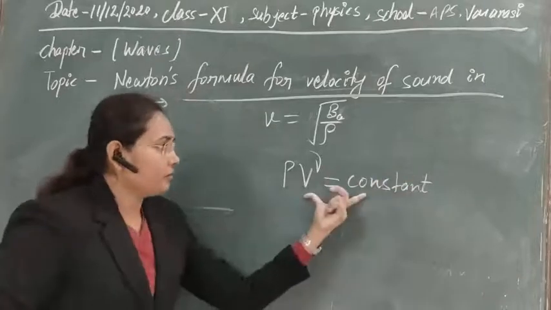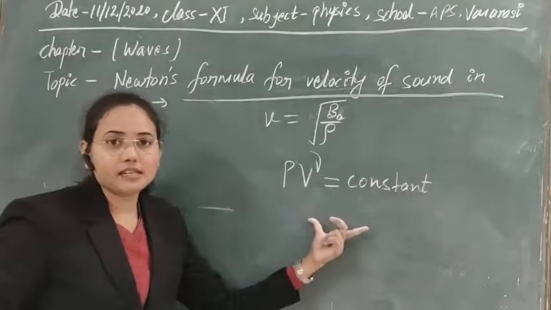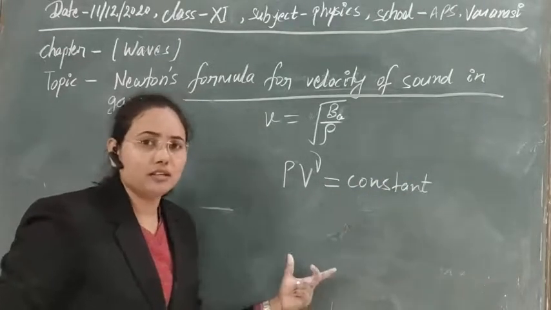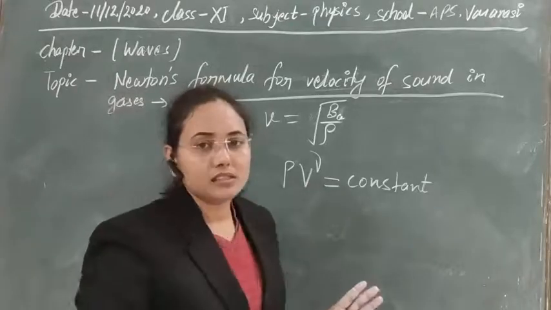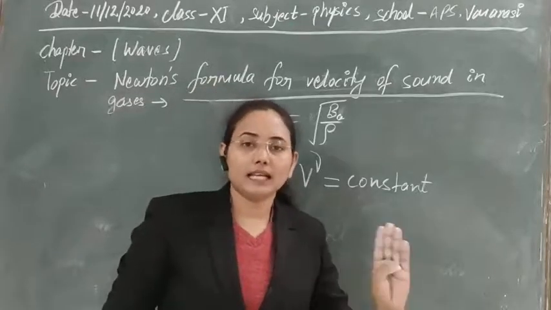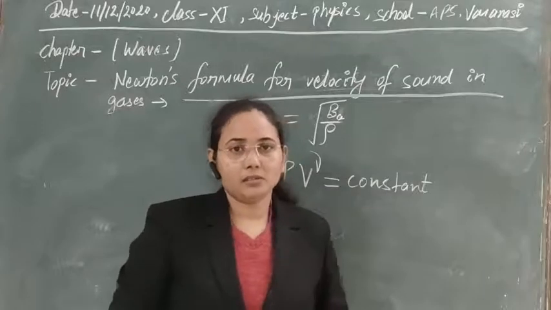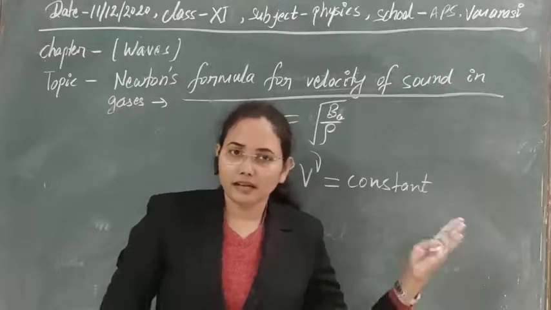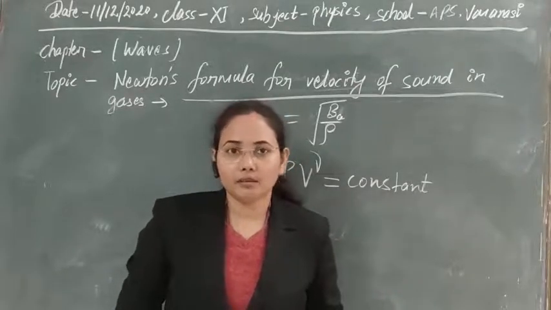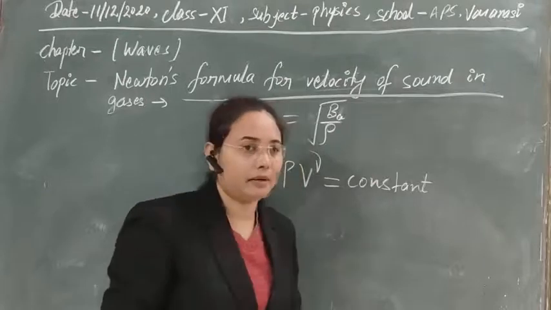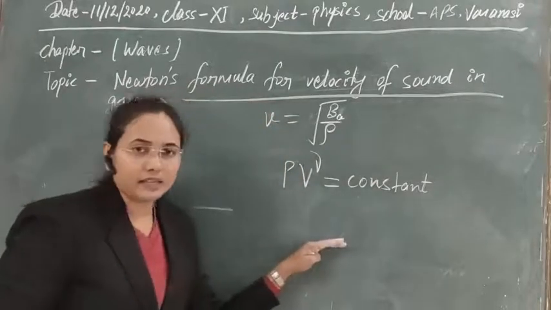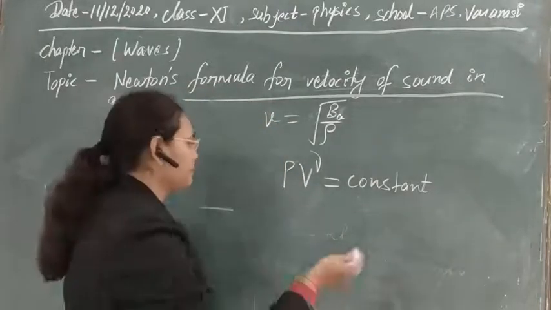So this is the formula for this, and now let's differentiate this. The process is the same actually, but we only have to change the process here. Newton took the process as isothermal, and Laplace just corrected that process. He has taken it as adiabatic. Later let's see whether this is correct or not.